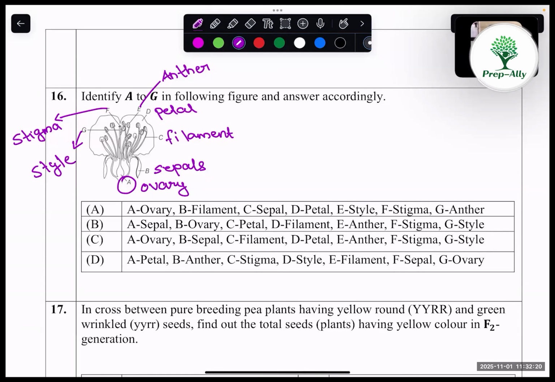So option A, ovary, correct. B, filament, wrong. A, sepal, wrong. B, ovary, that's also wrong. A, ovary, okay. B, sepal, filament, okay. Coming into option D, A given as petal, so that is also wrong. So option C. And D, petal, E, anther, F, stigma, G, style. So option C is the correct answer here.